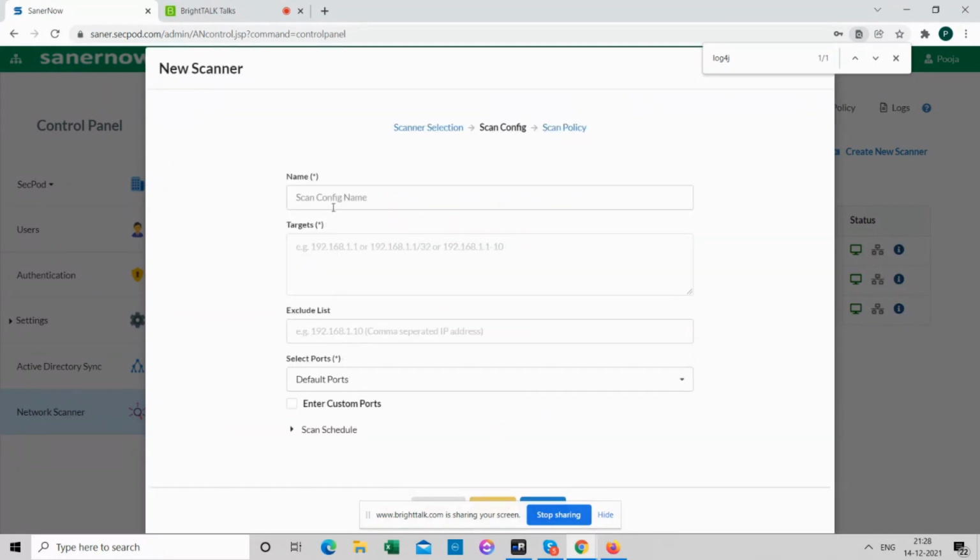Scan config name. This is just a name or a placeholder for you to identify the vulnerability, or whatever issue you want to identify, in an easier way. So we can name it. And targets, I can give a subnet or a network or the exact IP. It again depends on my choice.